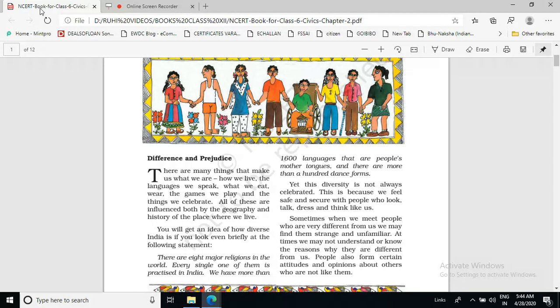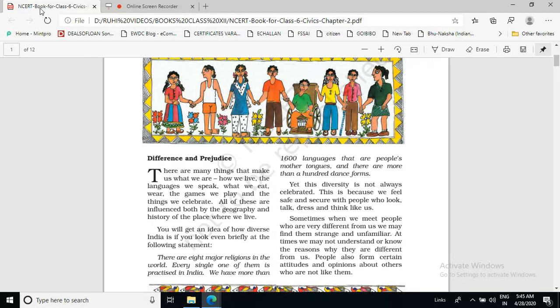In the previous chapter also, I told you that anybody's life is determined by the place where he or she lives. And why is that place very important? Because of geographical and historical factors.